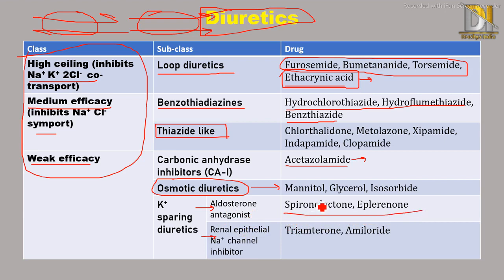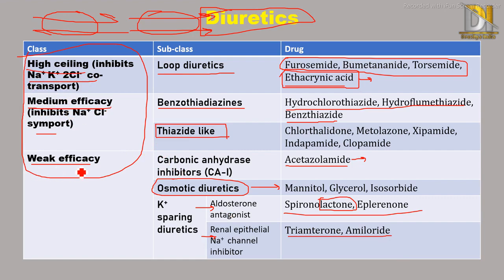Spironolactone is a steroidal compound and contains a lactone ring. Under renal epithelial sodium channel inhibitors there are only two drugs, triamterone and amiloride. So this was the overall classification of diuretics on the basis of efficacy, that is high ceiling, medium efficacy, and weak efficacy.